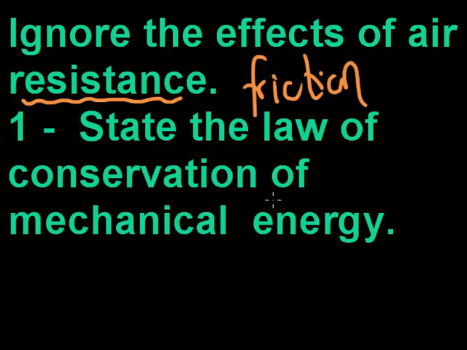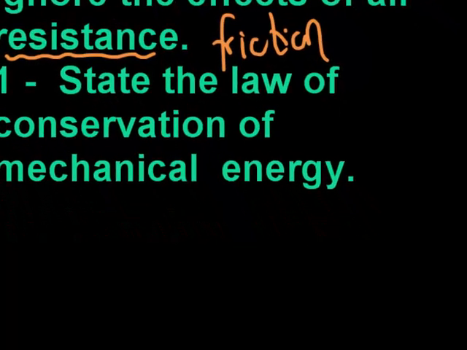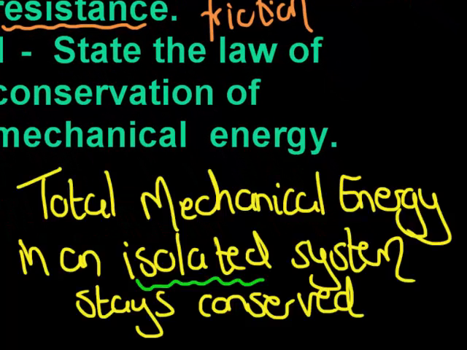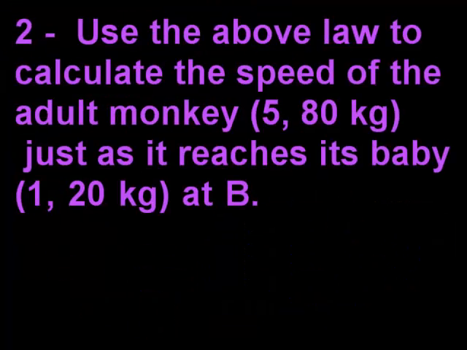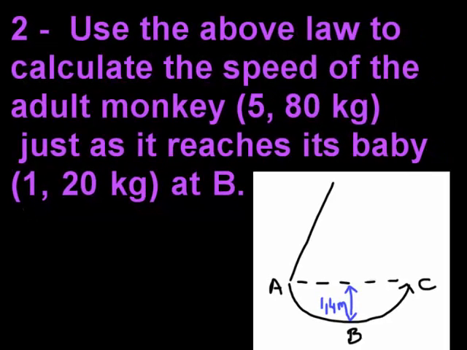Then they want us to state the law of conservation of mechanical energy. That says the total mechanical energy in an isolated system stays conserved. The second question asks us to use the above law to calculate the speed of the adult monkey, which has a mass of 5,8 kilograms, just as it reaches its baby, which has a mass of 1,2 kilograms, at B. When we read our question, we need to realize exactly where the monkey is when we need to calculate its speed.